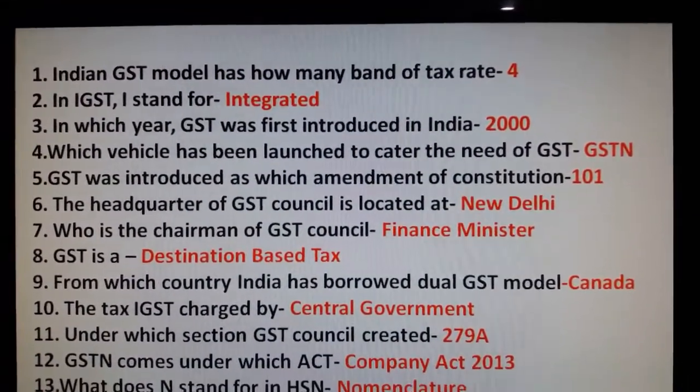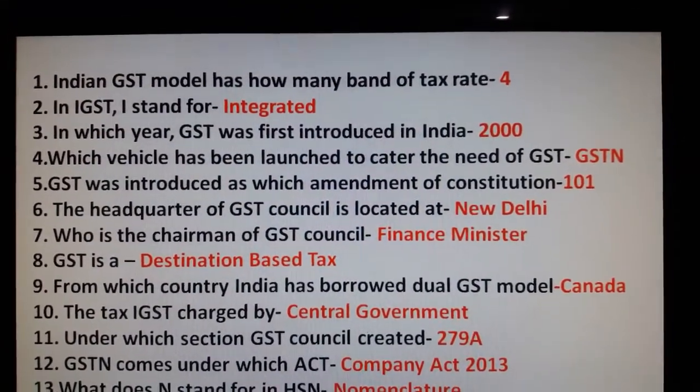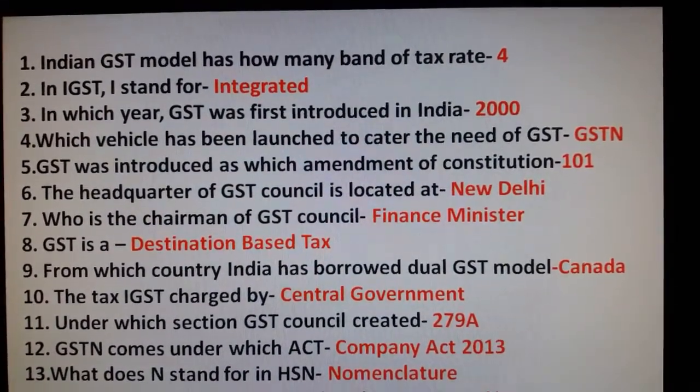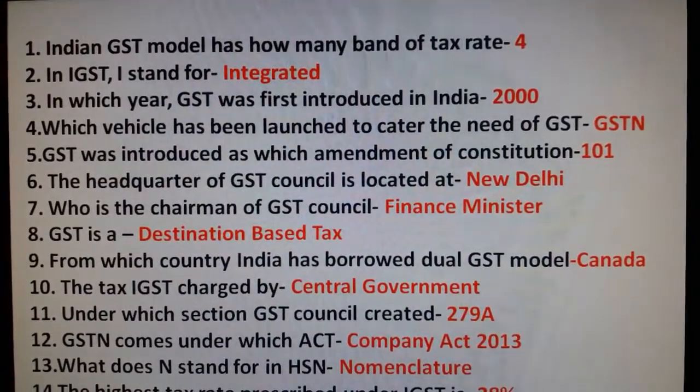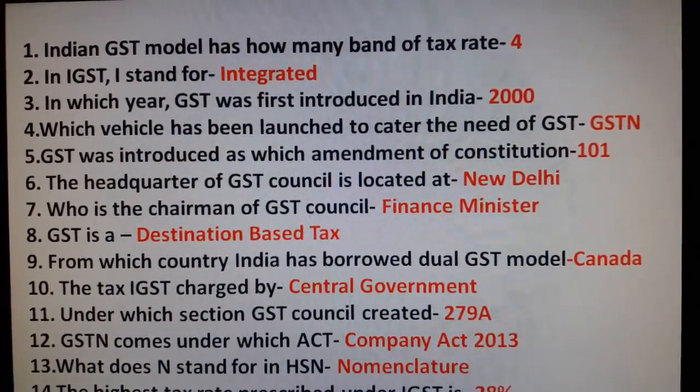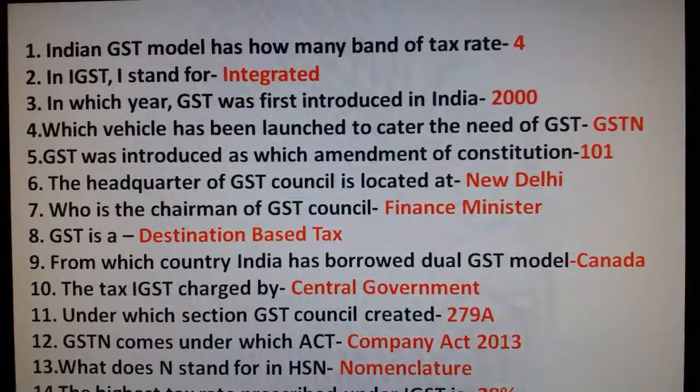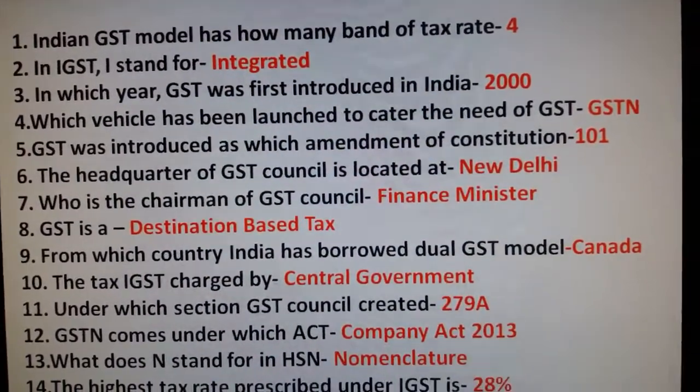101. The headquarters of the GST Council is located at New Delhi. Who is the chairman of the GST Council? Finance Minister. GST is a destination-based tax. From which country has India borrowed the dual GST model? Canada. The tax IGST is charged by the central government.